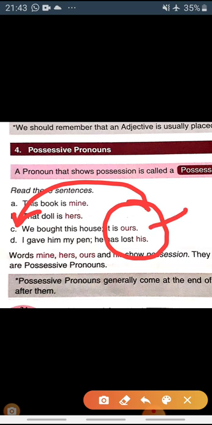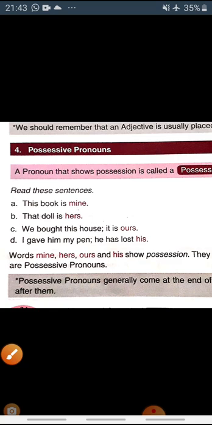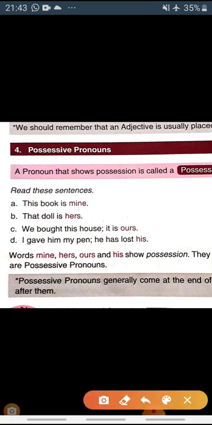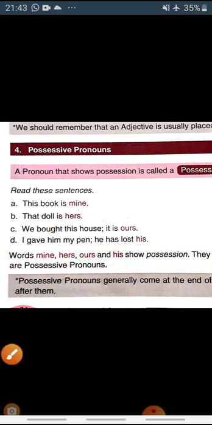Here ours is the possessive pronoun which is used according to the pronoun we, right? Similarly, I gave him my pen, I gave the pen to him. Now here, he has lost his. His is used according to him, right? So possessive pronouns are used at the end.